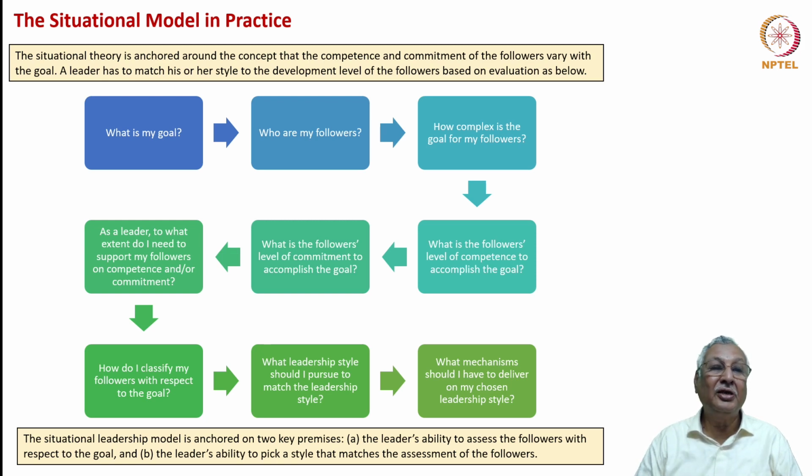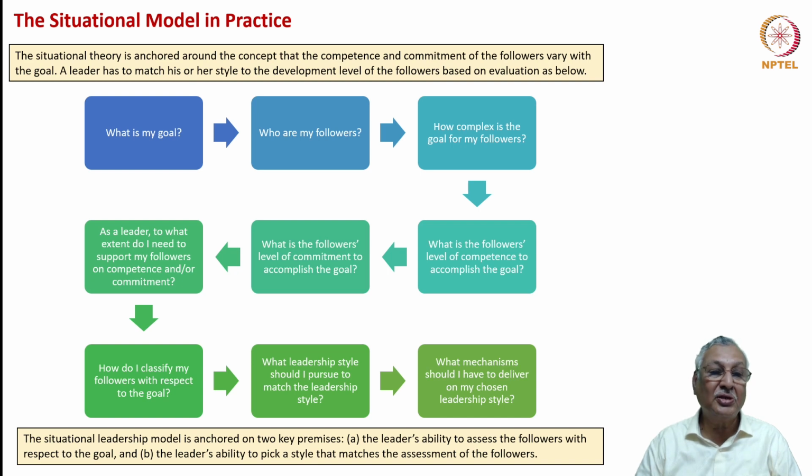So how does a leader put a situational model in practice? He starts with asking himself or herself, what is my goal? Who are my followers? How complex is the goal for my followers? What is the follower's level of competence to deliver on the task and to accomplish the goal? And what is the follower's level of commitment to accomplish the goal? This is the core analysis of the leader's task as well as the follower's capabilities and commitment.